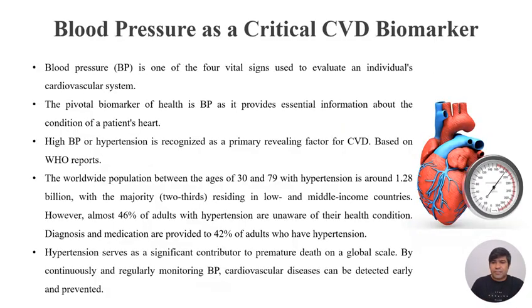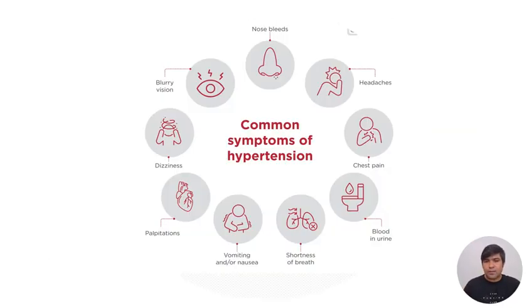As I mentioned, blood pressure is a biomarker of CVD, so we need to continuously monitor our blood pressure. That will help us to predict CVD, cardiovascular disease, early, and in this way we can prevent it. The symptoms of hypertension are nose bleeding, headache, chest pain, blood in urine, shortness of breath, vomiting, etc. So all these are the symptoms of hypertension.